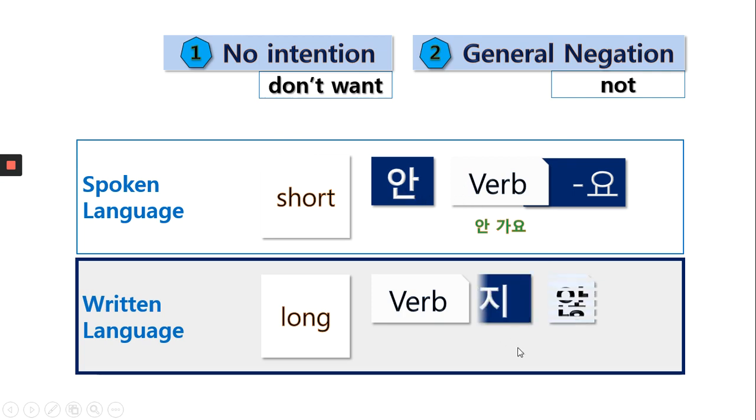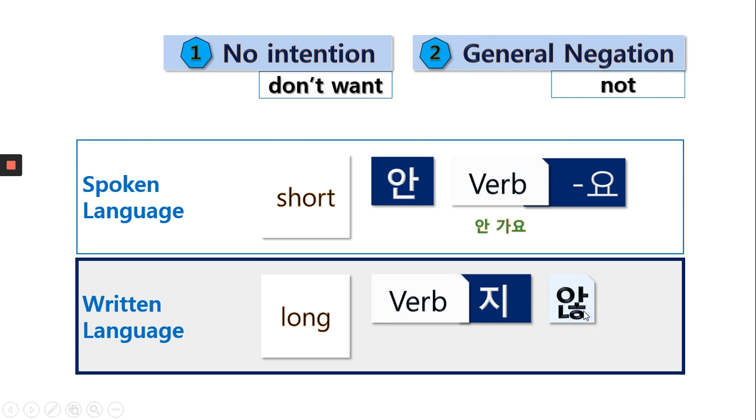So behind the verb, we put 지 않. 지 않 is the long form, two words. So short form is 안, and long form is 지 않. And especially the place is different. As you see, 안 is in front of verb, but 지 않 is behind the verb. And the spelling also, we need to be careful about this spelling. This is just 안, but this is 지 않. Spelling is also different.